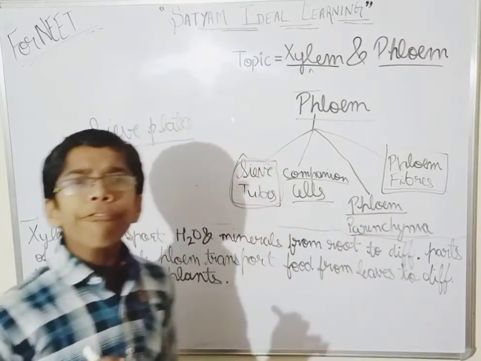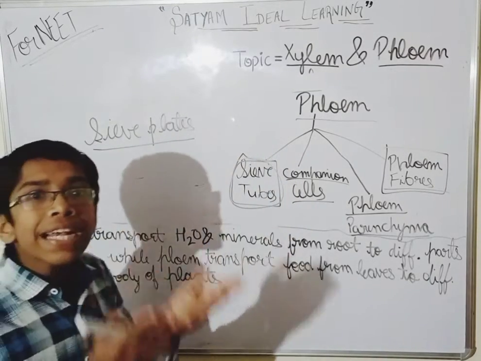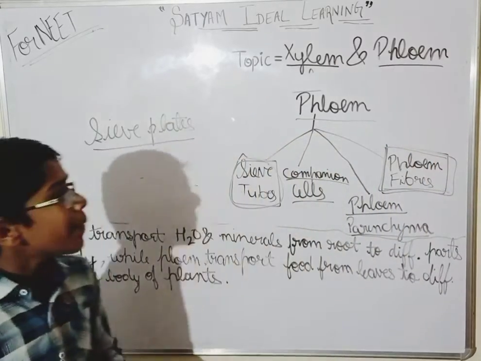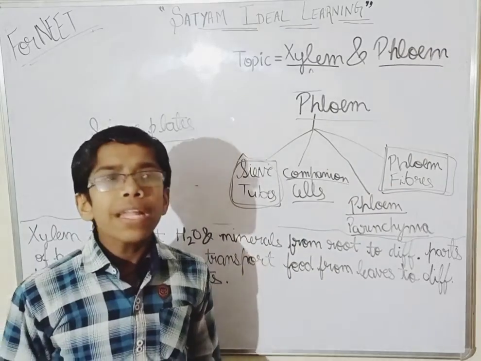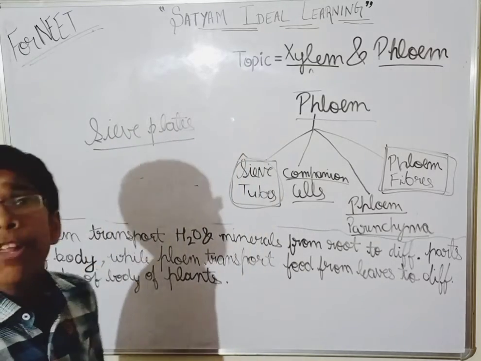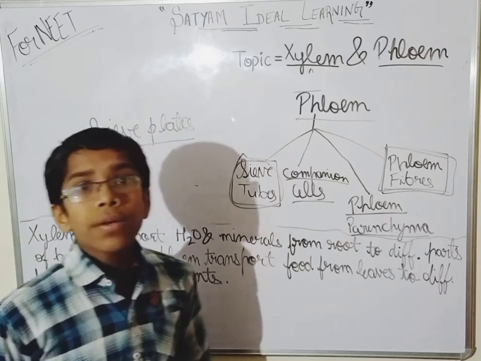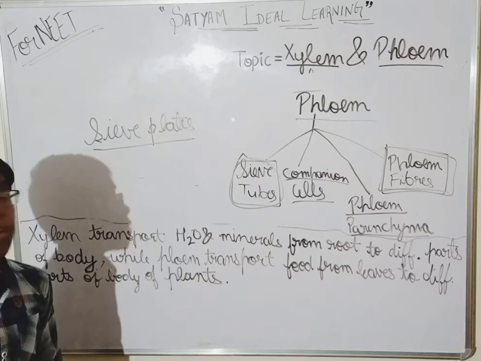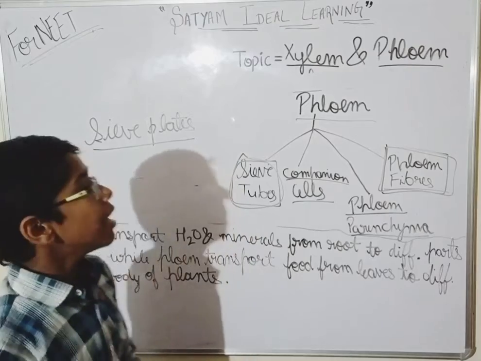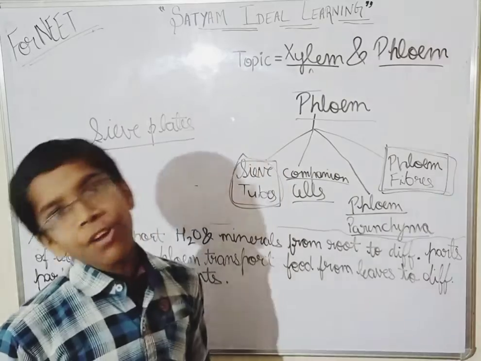And I have told you about the retting process. In the retting process, we separate the fibers. We separate these fibers only, phloem fibers. Okay, and we make the fibers into fabrics. We separate the fibers from jute, hemp, flax, these kinds of plants, and we use the fibers to make things like fabrics. Okay, so these are also known as bast fibers.